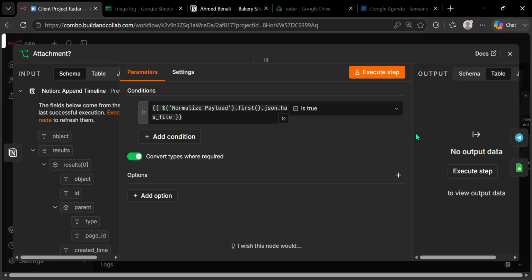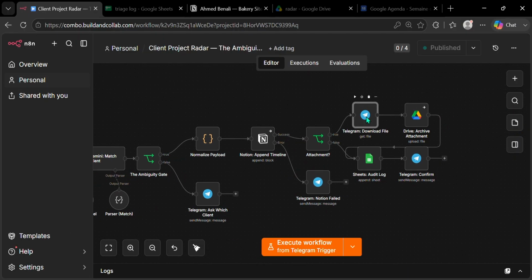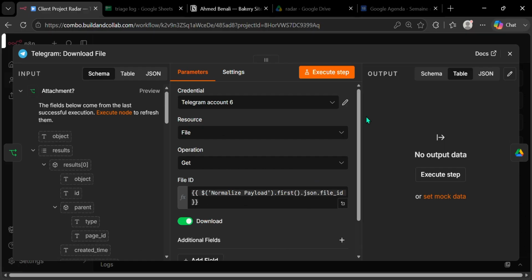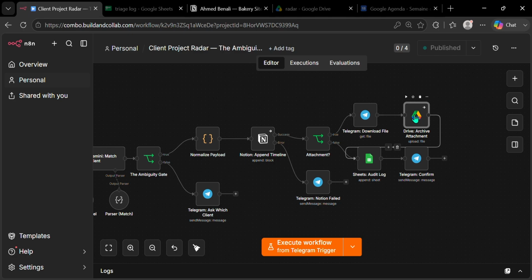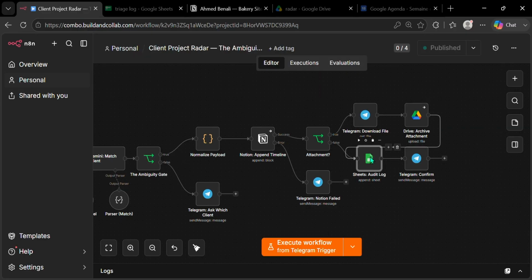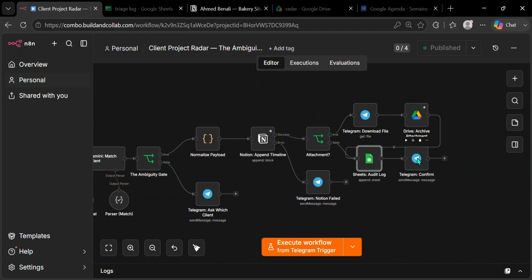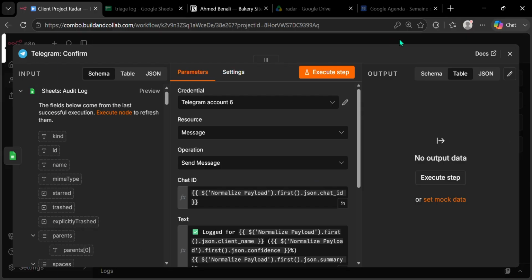Next, the attachment branch. If the message had no files, the workflow skips the Drive entry and goes directly to the log. If there was a photo or a document, it downloads it from Telegram and uploads it into the client folder, using the same folder ID that came from the roster and the resolved name. Then the row goes into the Google Sheet log, and I get a confirmation back in Telegram with the client name and the confidence.